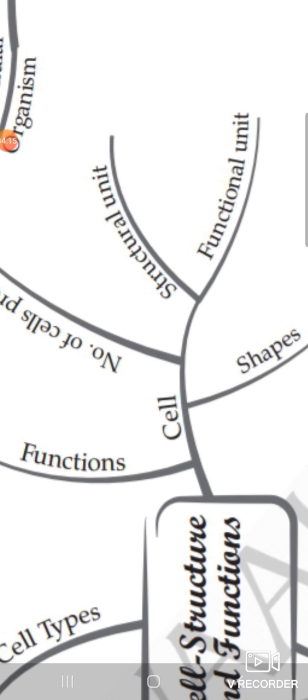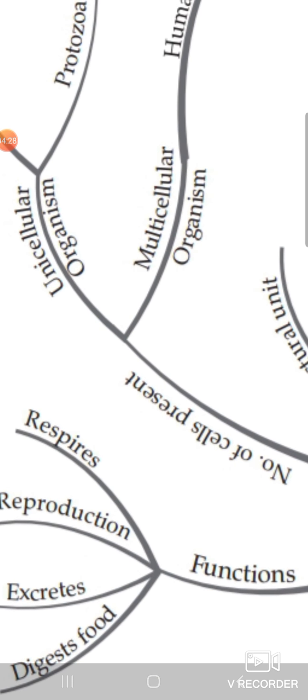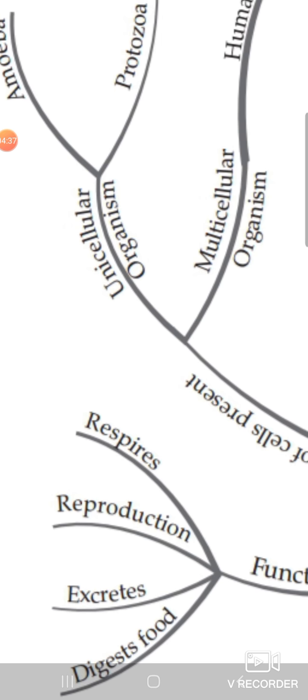Now if we move further in this chapter, it moves on to the number of cells present in particular organisms. On the basis of the cells present inside the organism, organisms are divided into two types: unicellular organisms and multicellular organisms. Unicellular: uni means one and cellular means cell. Organisms which have only one cell present in their body are called unicellular organisms.